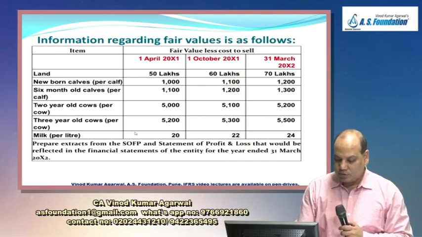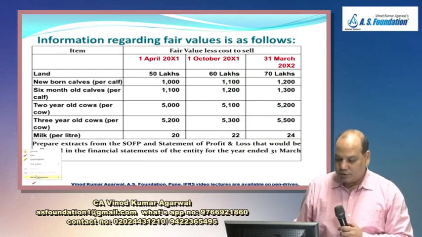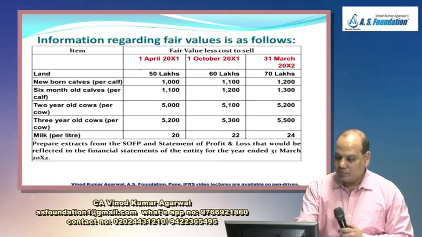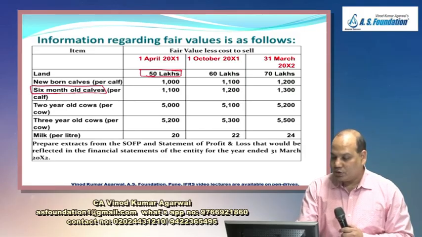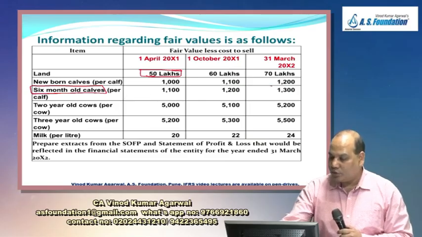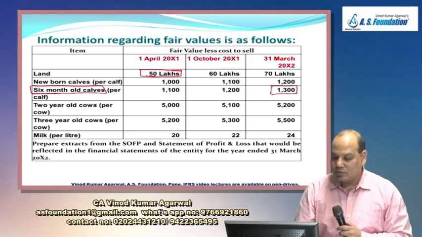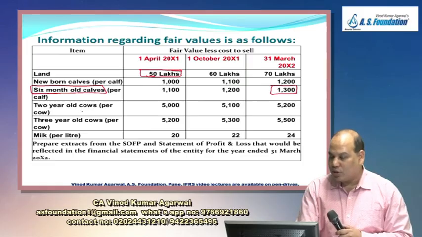For example, for land IAS 16 will apply and we will follow cost model. So this 50 will be relevant. For the newborn calf, now they are 6 months old on the reporting date. 6-month-old calf value on 31st March is 1300. This is relevant. 2-year-old cow has become 3-year-old cow now.